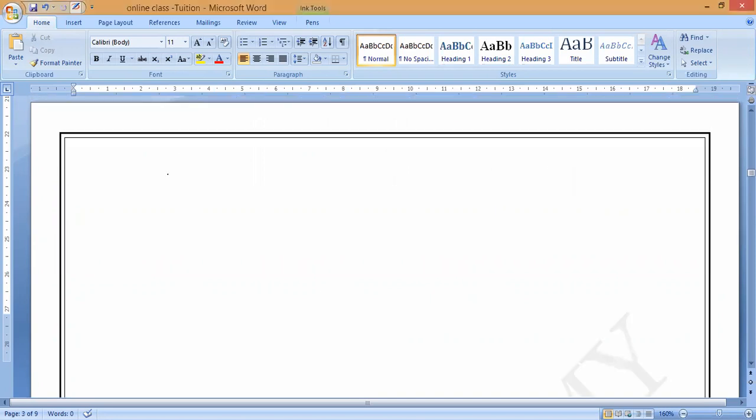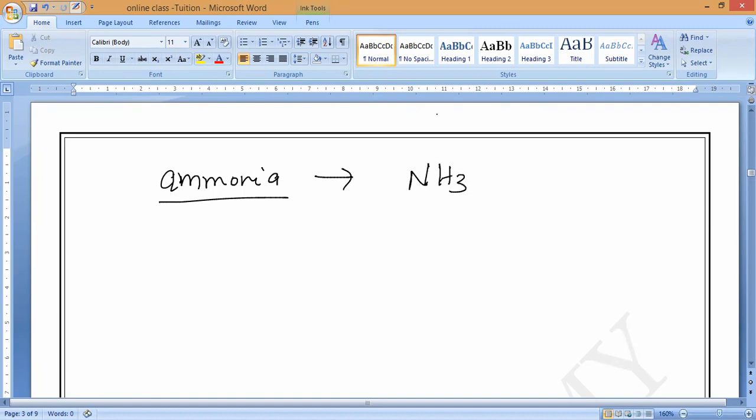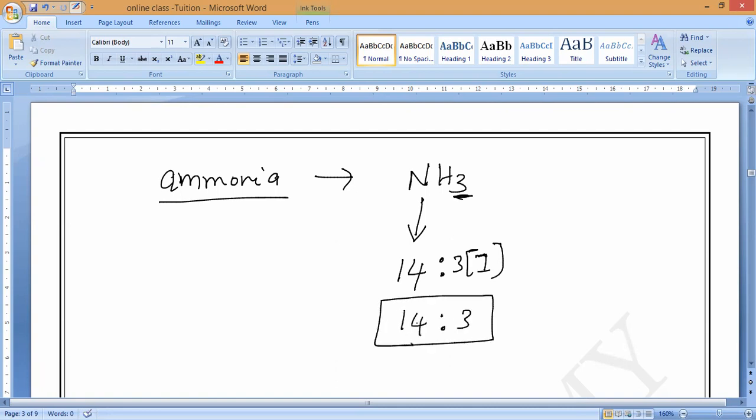Let me say, all people know this: ammonia. Its chemical formula is NH3. What is the atomic mass? Nitrogen is 14, because I will teach you atomic numbers later. Hydrogen is 1, but how many atoms are there? Three atoms. So 3 into 1 is equal to 3.